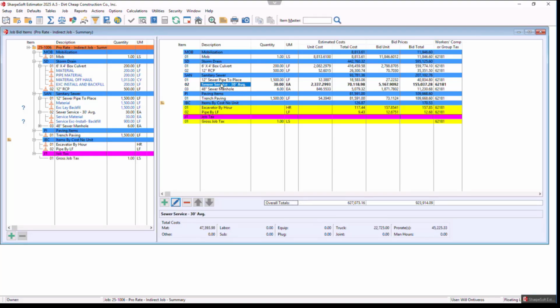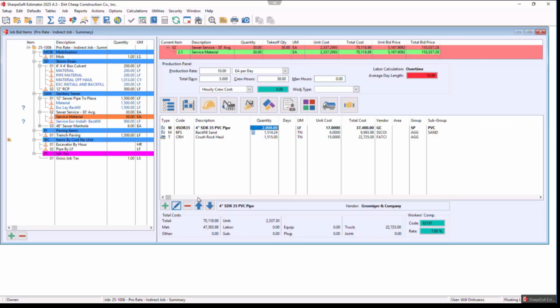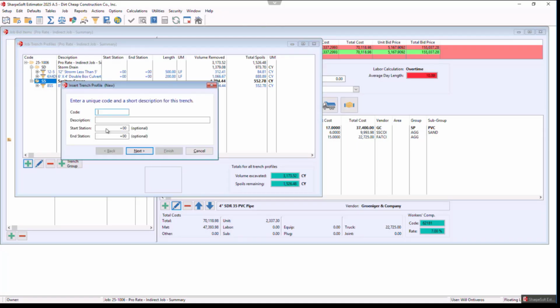What I'm going to do now is build a brand new trench for the sewer services. I'm going to come into here, sewer service material, and I have my material. Now I want to go to my trench profile icon. I'm going to come to my sanitary sewer, hit the plus button, and insert a trench. I'm going to call this 4-inch sanitary sewer service. We also have the ability to pull from the item master tables if you want. You can add the stations if you want.